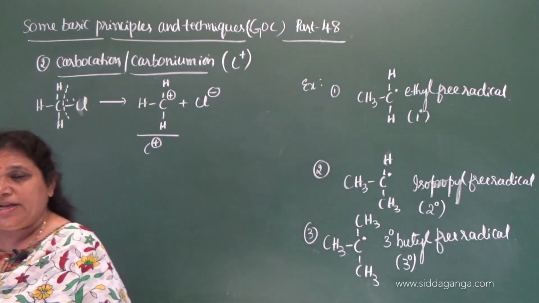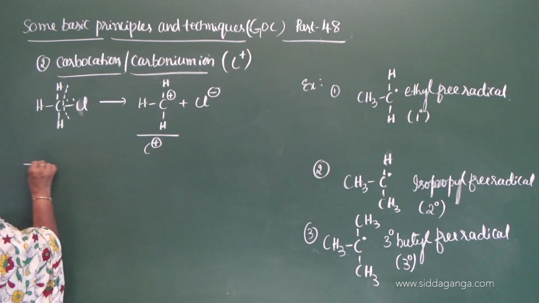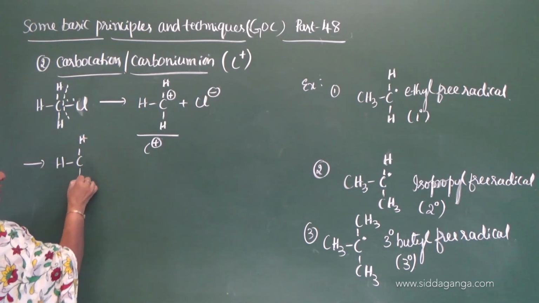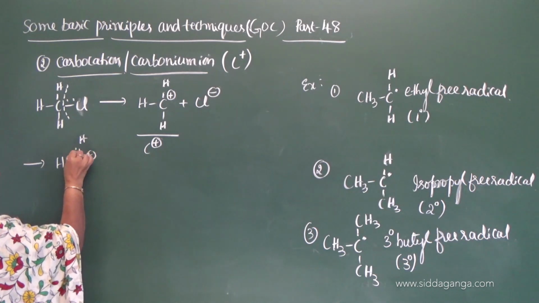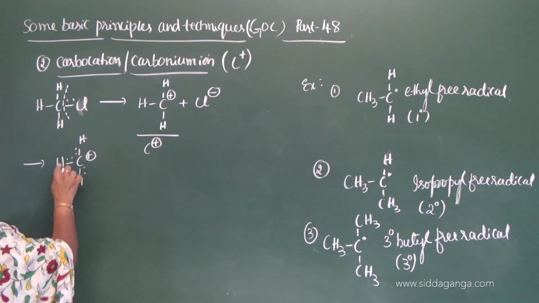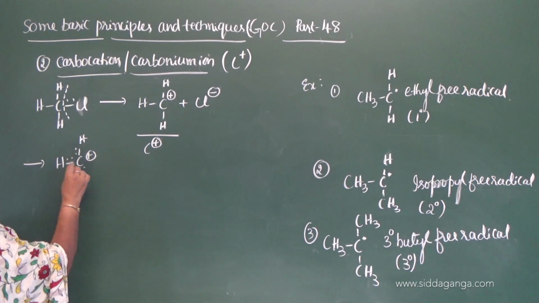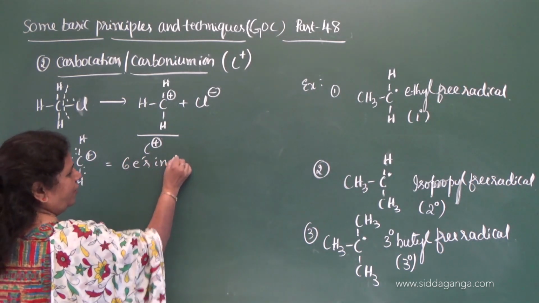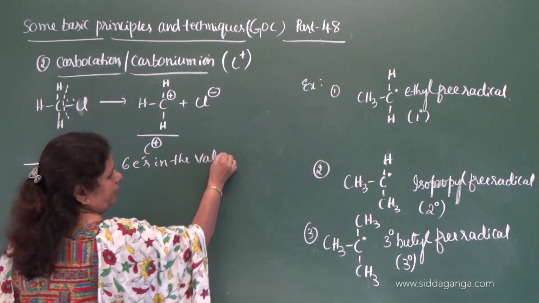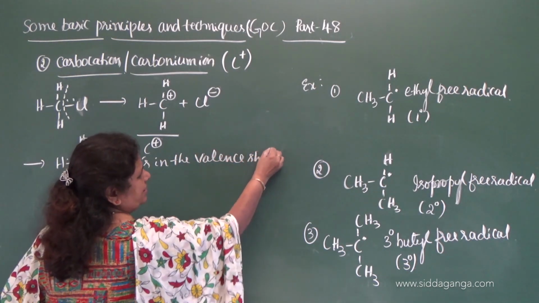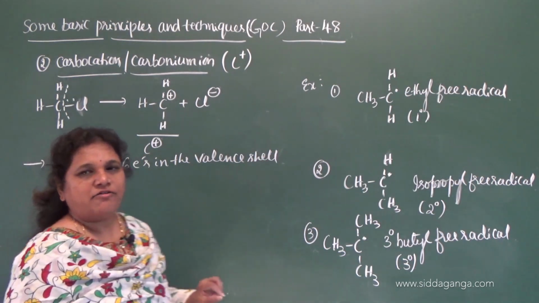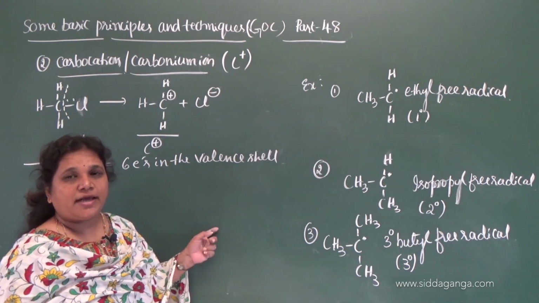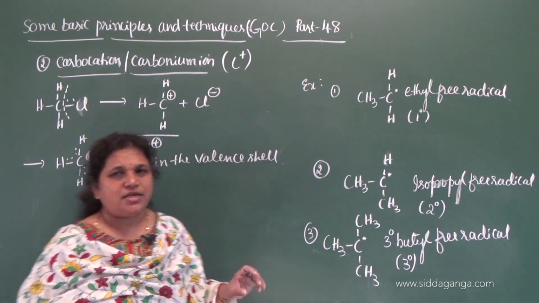Now let me explain how many electrons are present in the valence shell of a carbocation. See here, hydrogen, if we consider here, and here is a positive charge. One bond means 2 electrons, there are 3 bonds around, therefore there are 6 electrons in the valence shell. So it contains 6 electrons in the valence shell of the positively charged carbon.